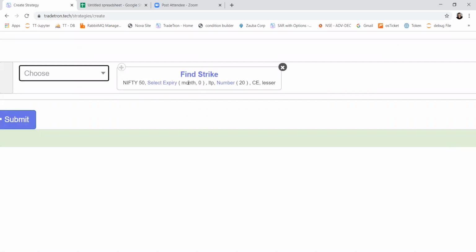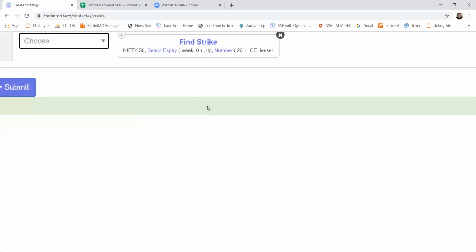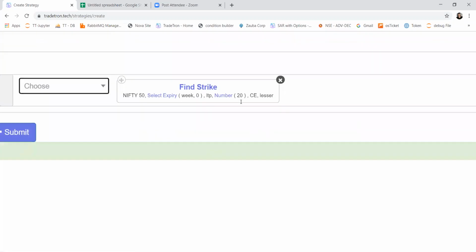So find strike of current month option of call which has LTP 20 or lesser than that. If you want to select weekly, then click on strike, select week here, and okay. So this will select a weekly option with a premium below 20.